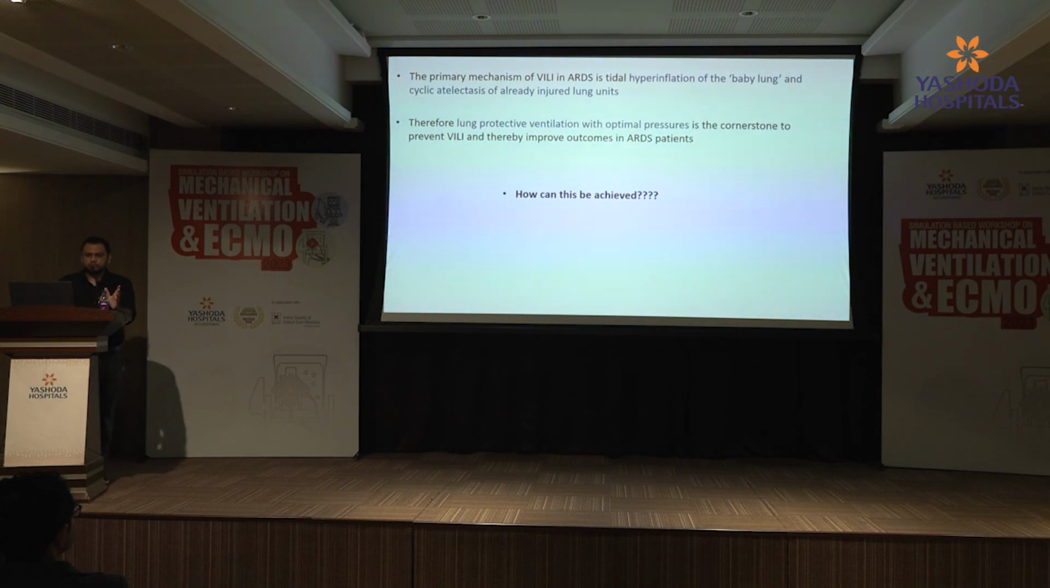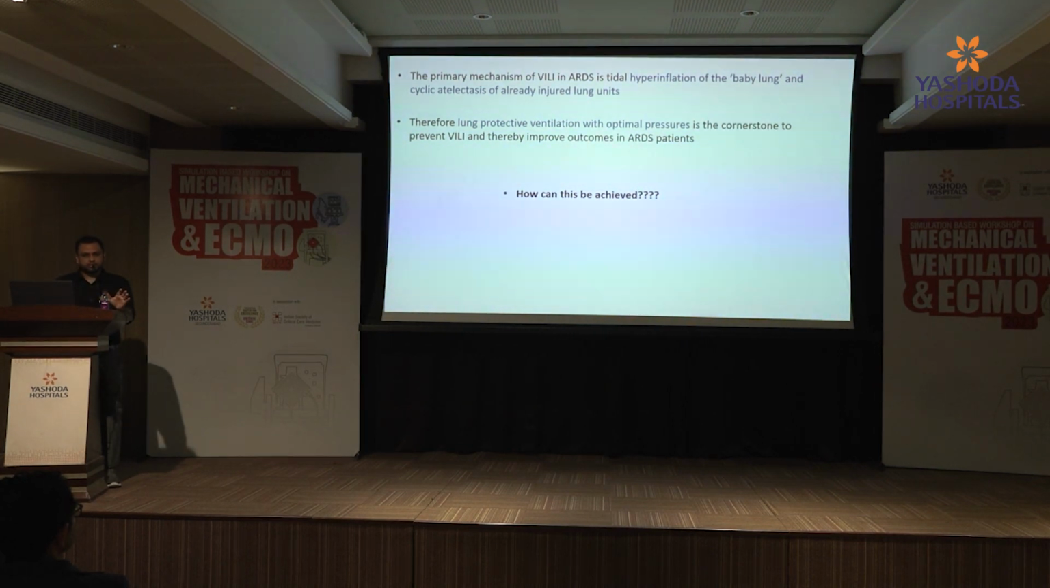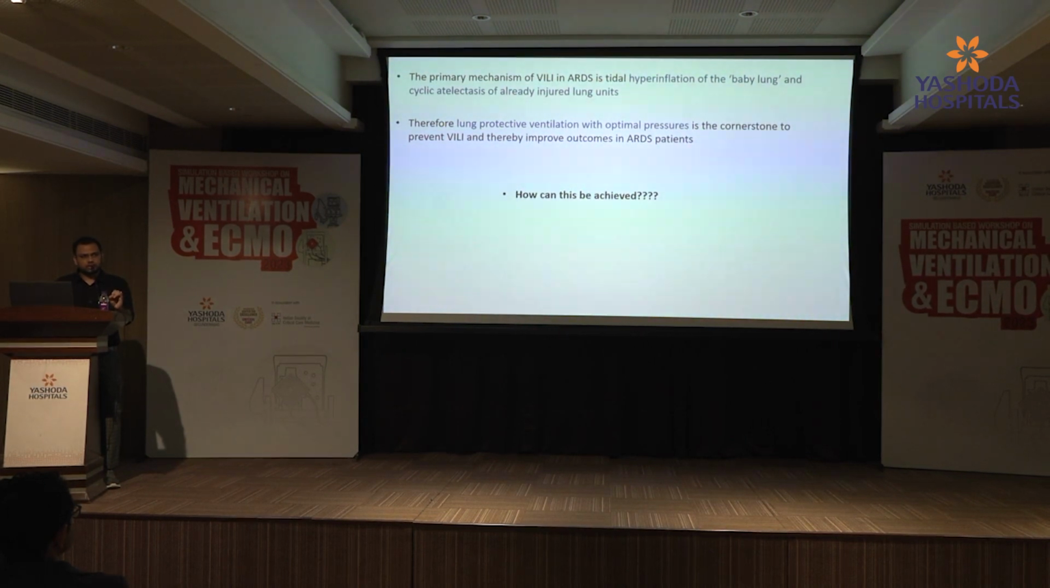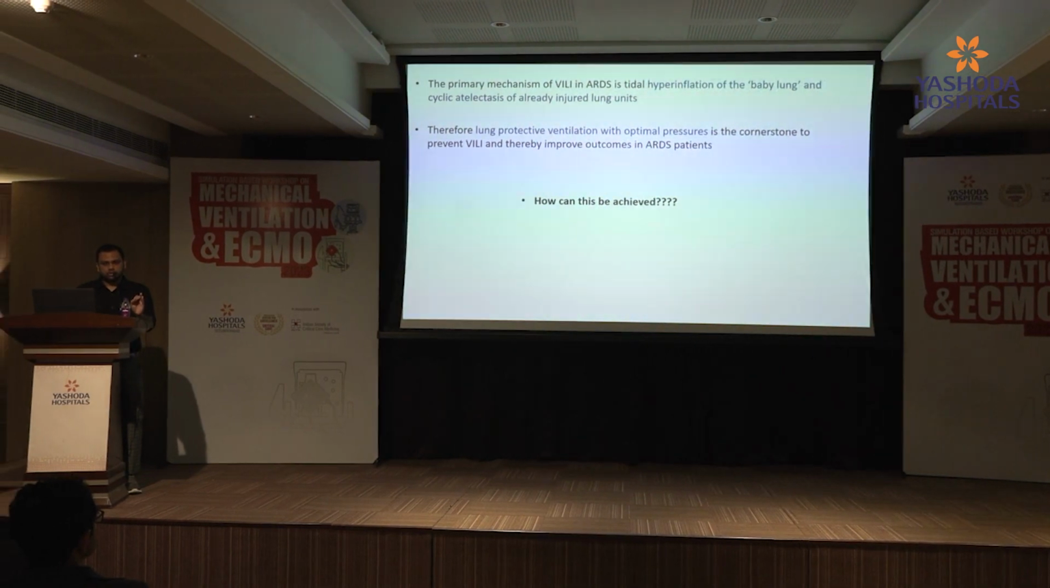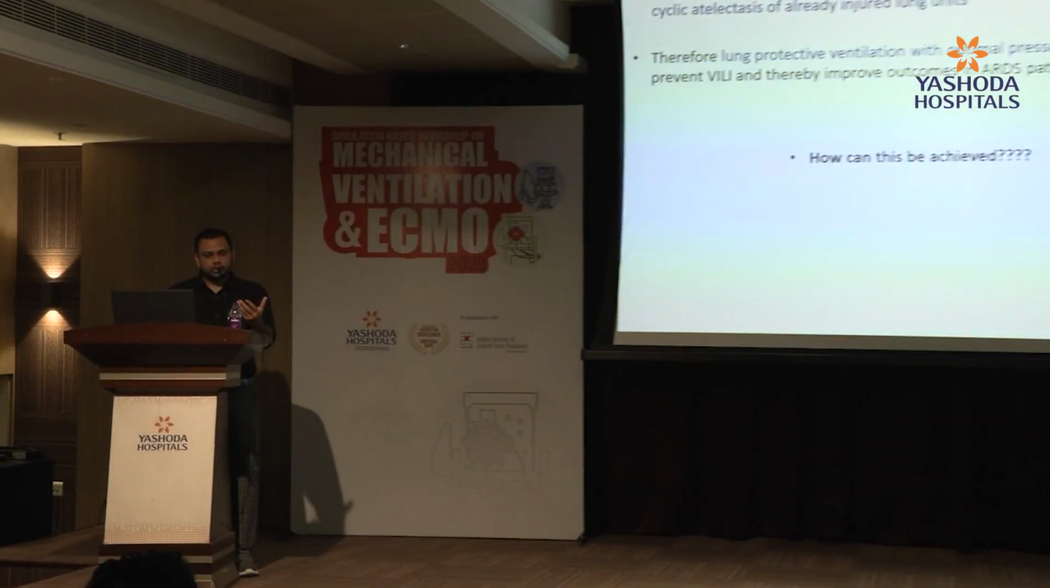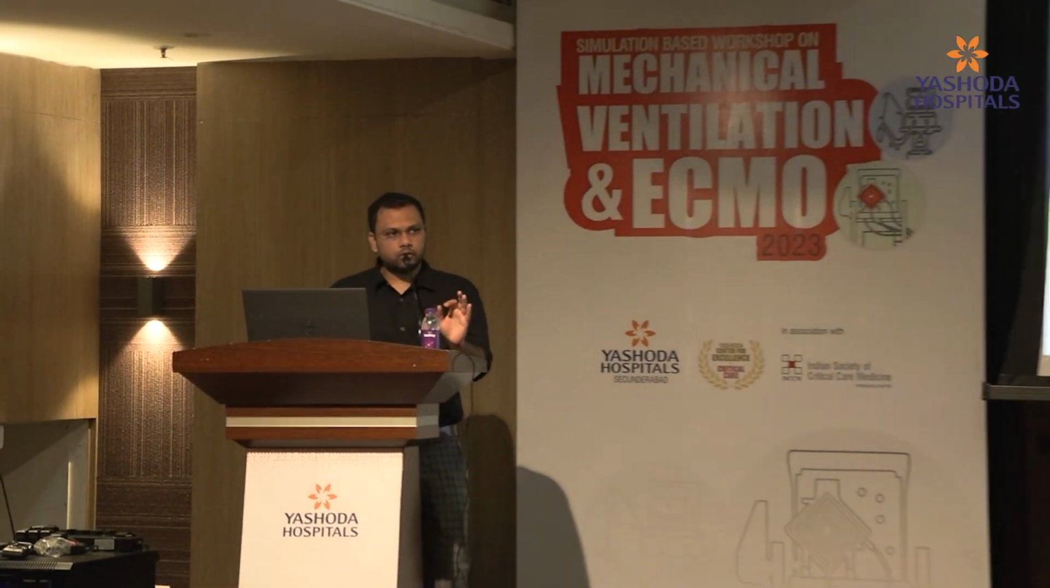So as I told, the primary mechanism of VILI in ARDS is basically hyperinflation, volutrauma of the baby lung, or cyclic atelectrauma of the collapsed alveoli. Clear? Therefore, lung protective ventilation with optimal pressures is a cornerstone to prevent VILI and improve oxygenation in ARDS patients. So how can this be achieved?